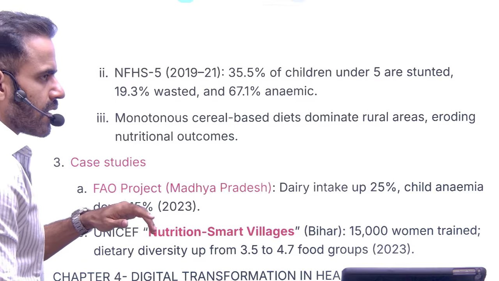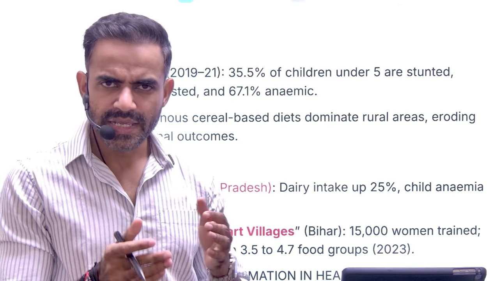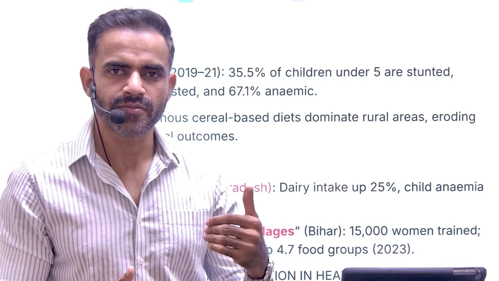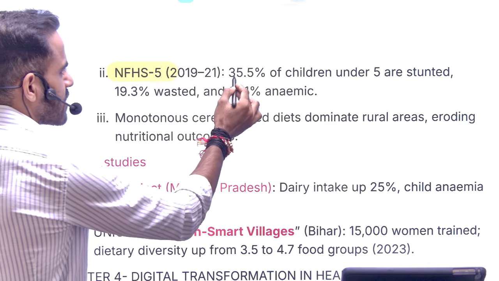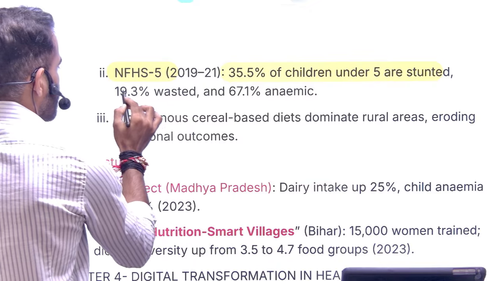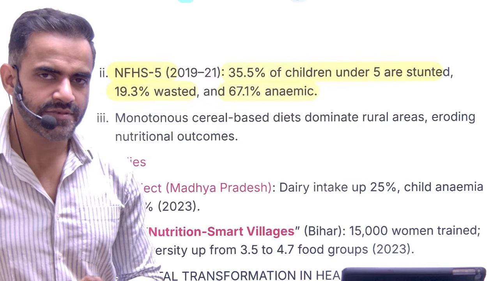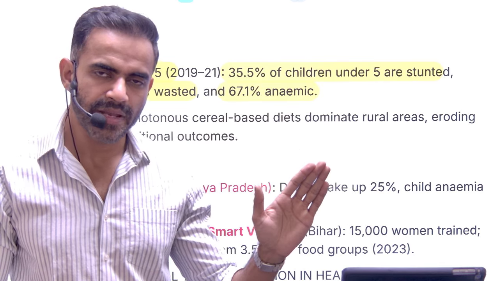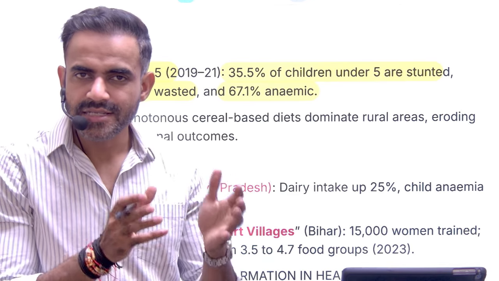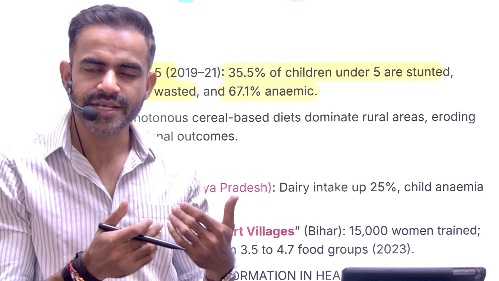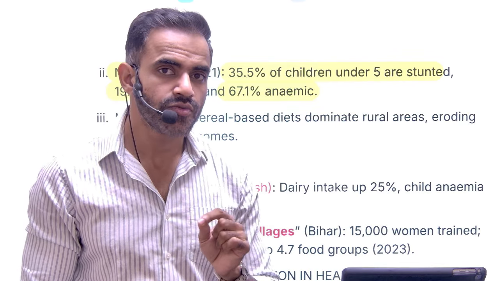Apart from that, the previous report, the Global Hunger Index report, was talking about the global scenario. But even our own reports highlight the problem of malnutrition. For example, there is National Family Health Survey 5. As per that, roughly 35% of children under 5 are stunted, 19% are wasted, and 67% are anemic. Now, this itself shows that yes, we are a country of young people, a country having a young working age population. But this population is not getting the right kind of nutrition. So, of course, their cognitive development will be adversely impacted. That's why we need to focus on the nutrition part.